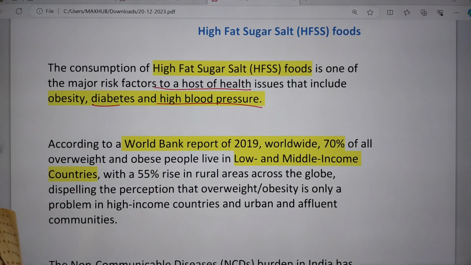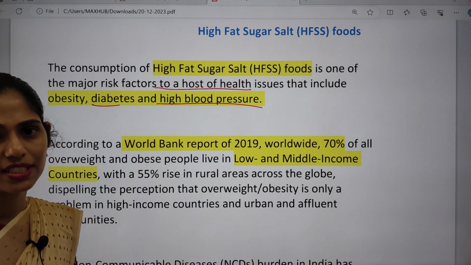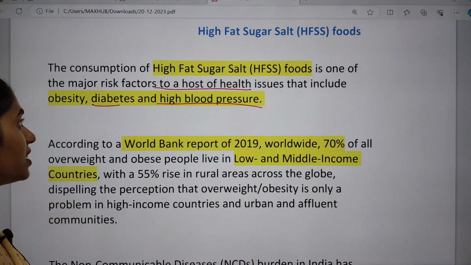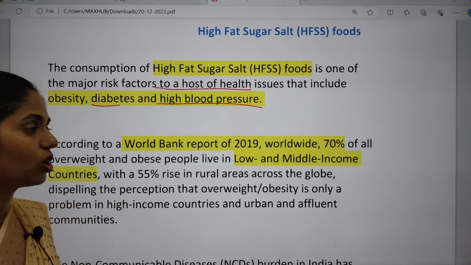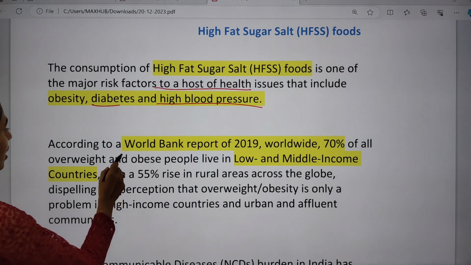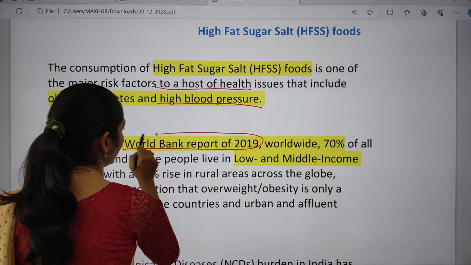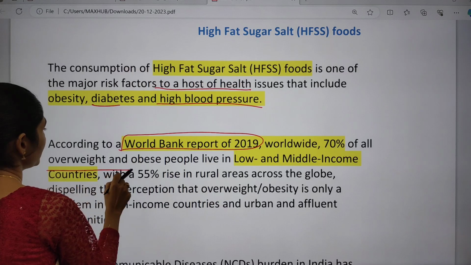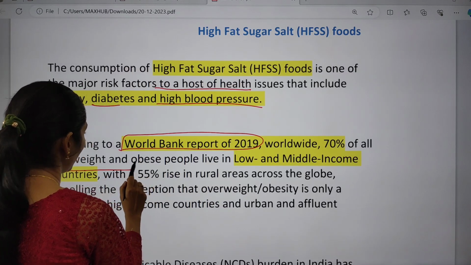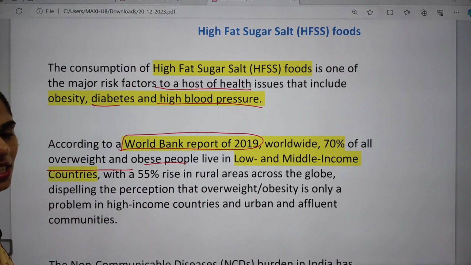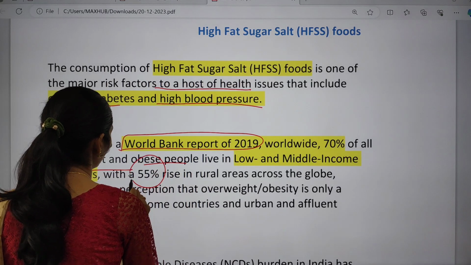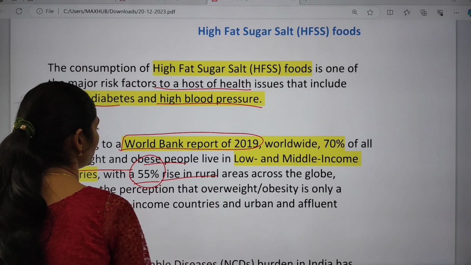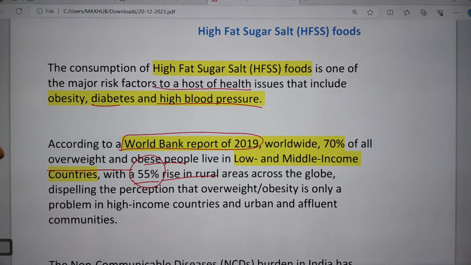These are important non-communicable diseases that we can see because of having high fat, sugar and salt. According to a World Bank report of 2019, 70% of all overweight and obese people are living in middle and low income countries. That led to a rise of 55% in rural areas across the globe.